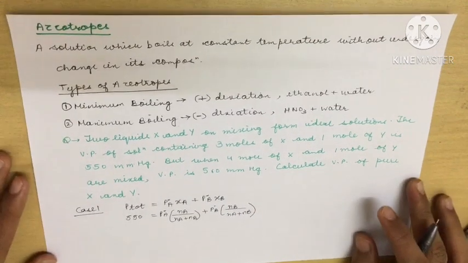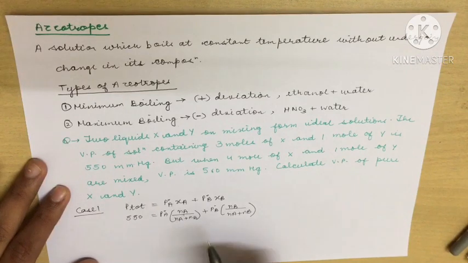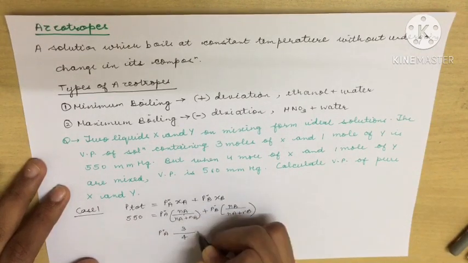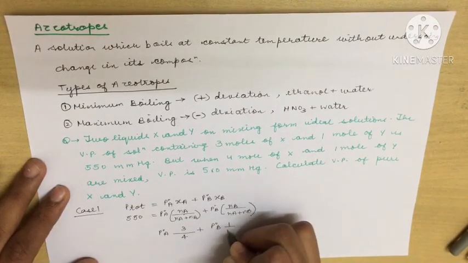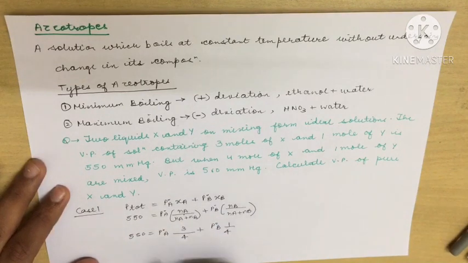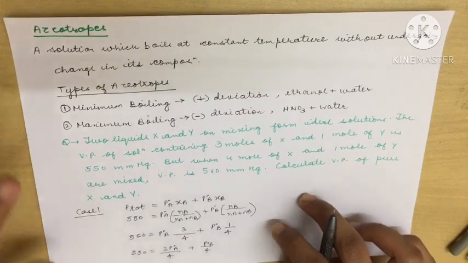Solving this, what do we get? For this P°A, we put the value of the moles: the first is 3, so 3 upon 3 plus 1, that is 4. This is P°A, plus P°B times 1 upon 4. Or I can say that 550 equals 3 P°A by 4 plus P°B by 4. This is our equation number 1.